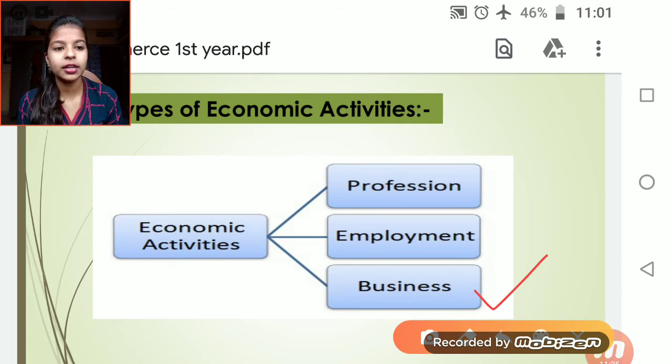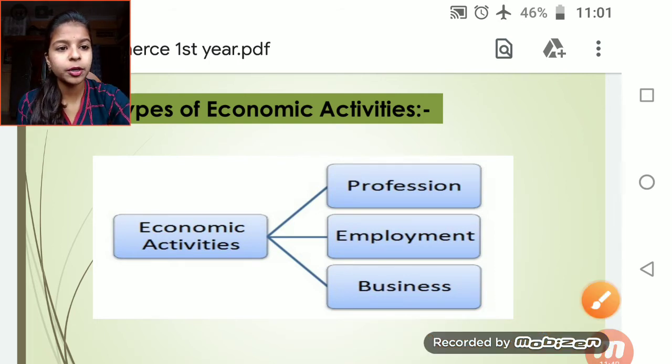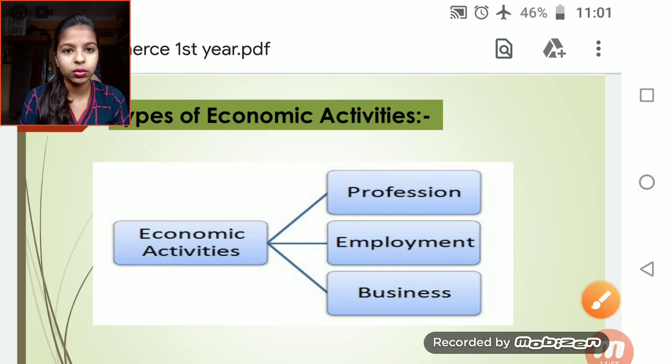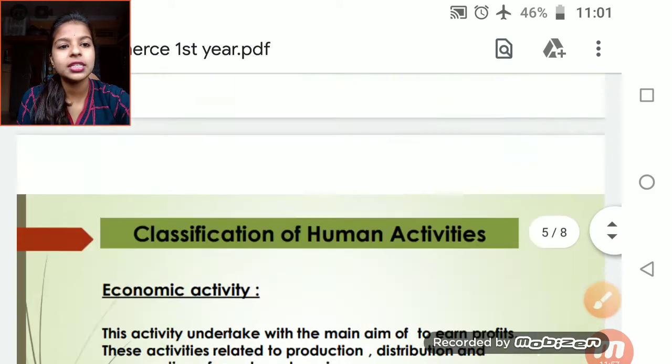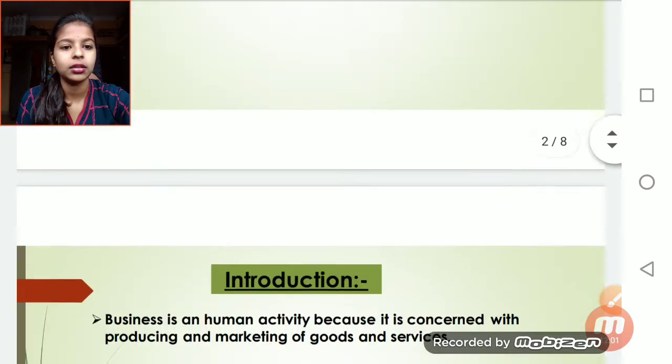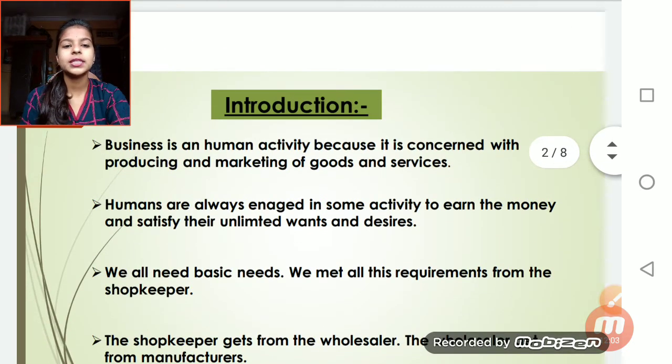For example, a tailor stitches clothes to earn money, not for love and affection, not for charity. So all of this is economic activity. The ultimate purpose of these three is to earn money only. So what we have revised is, so what is first business?